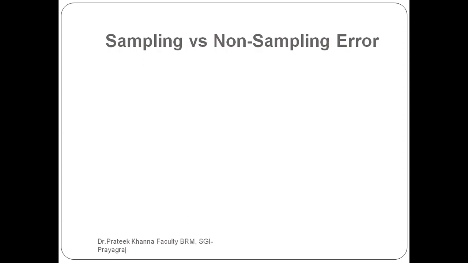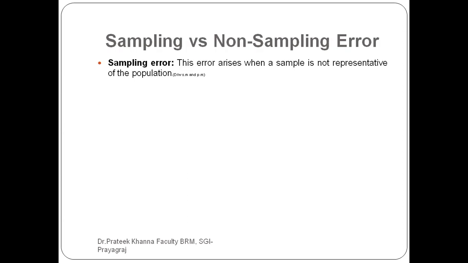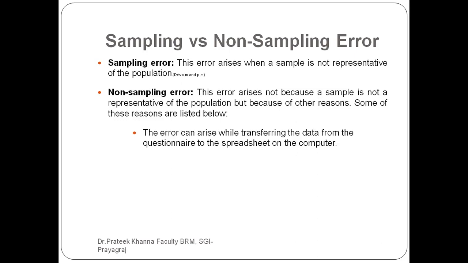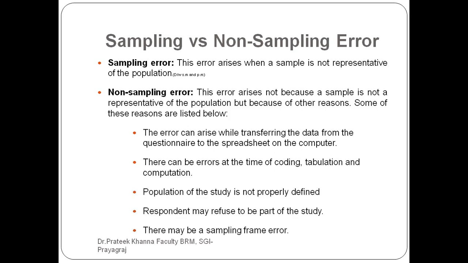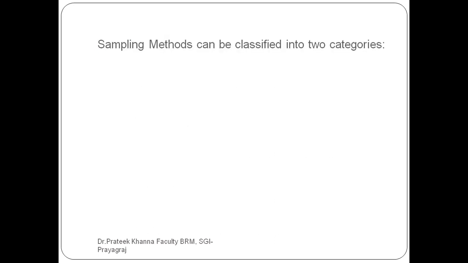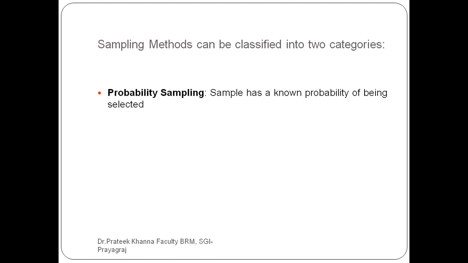What is sampling error and non-sampling error? What is the difference between them? In which situation does sampling error occur? In which situation does non-sampling error occur? These are the things which we covered in the last session.